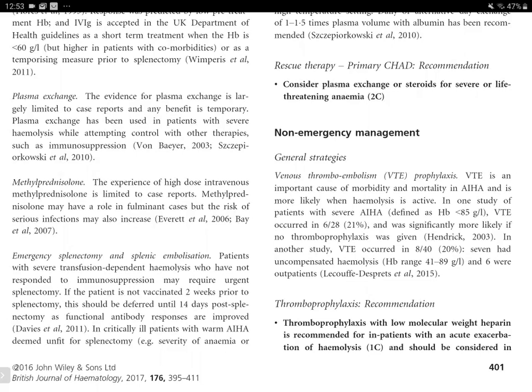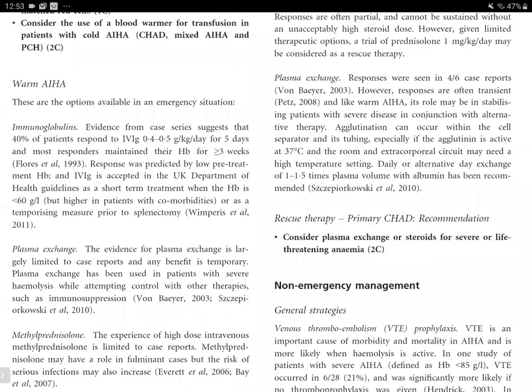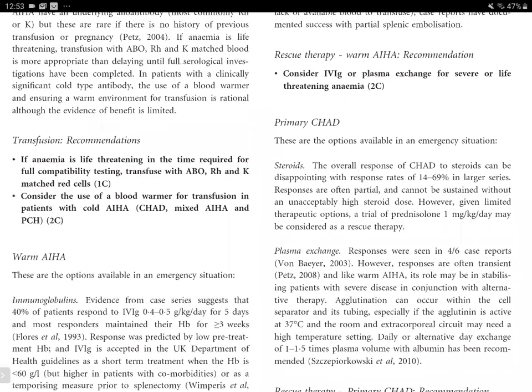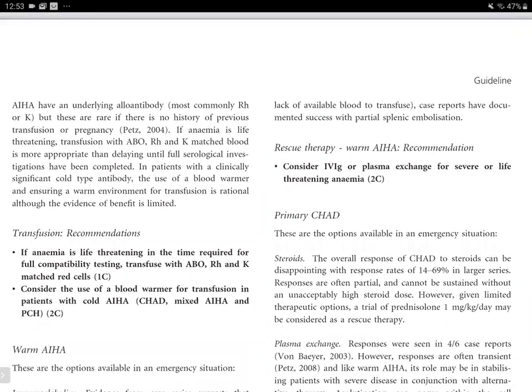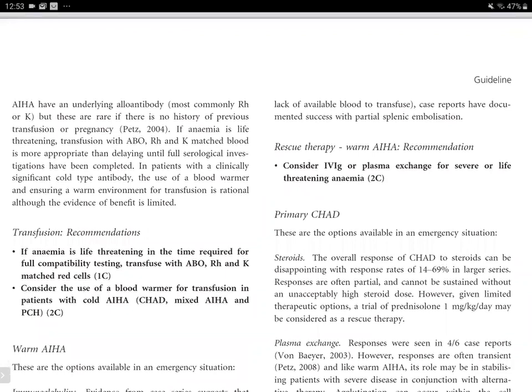In critically ill patients with warm autoimmune hemolytic anemia deemed unfit for splenectomy. So whenever we're talking about splenectomy, we need to talk about the vaccinations that come with it, because after splenectomy the most important cause of morbidity or mortality in these patients is post-splenectomy opportunistic infections. So the problem is either the vaccination, or that they may be unfit for splenectomy. And in those cases where there's a lack of available blood to transfuse, we may even do partial splenic embolization.